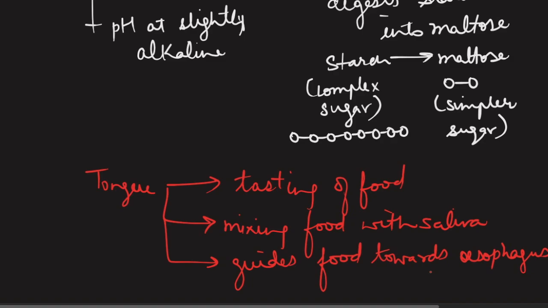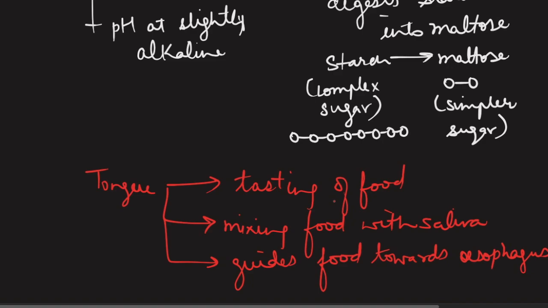It helps us in speaking also. I'm able to speak right now with you. It is because of my tongue. So along with that, it's a sense organ. It helps in the tasting of food. But apart from that, since it is a muscular organ and it can move very well inside our buccal cavity as compared to the other parts of our mouth, it helps in the mixing of food with saliva. Now, what is the significance of it?